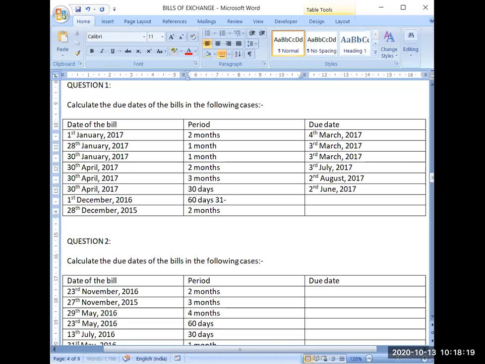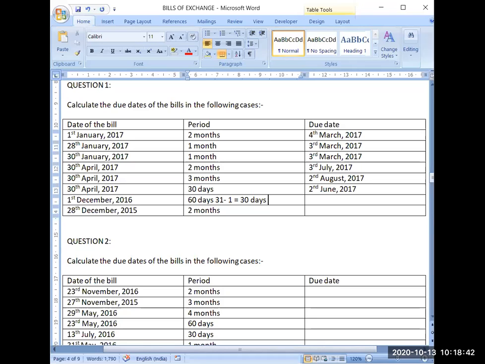Out of this 31, I have left 1st December. So in December, 30 days I have got for this bill. And I have reached to which date? I have reached to 31st December. So till 31st December, 30 days have been completed. I hope this logic is clear to each and everyone.